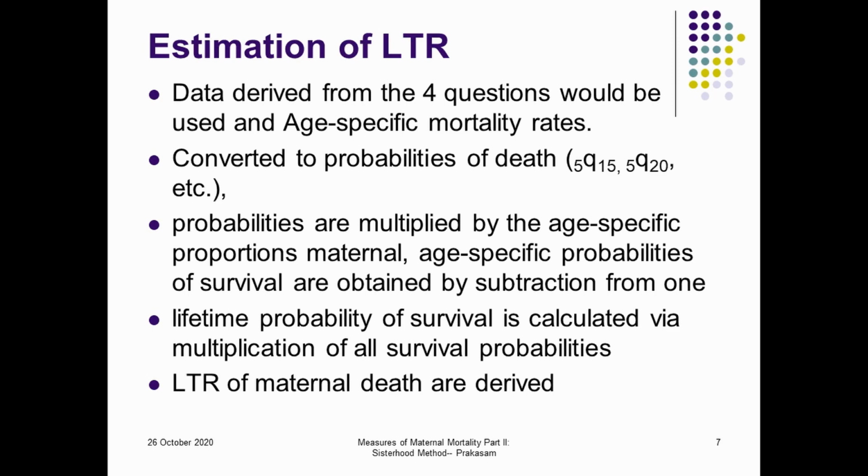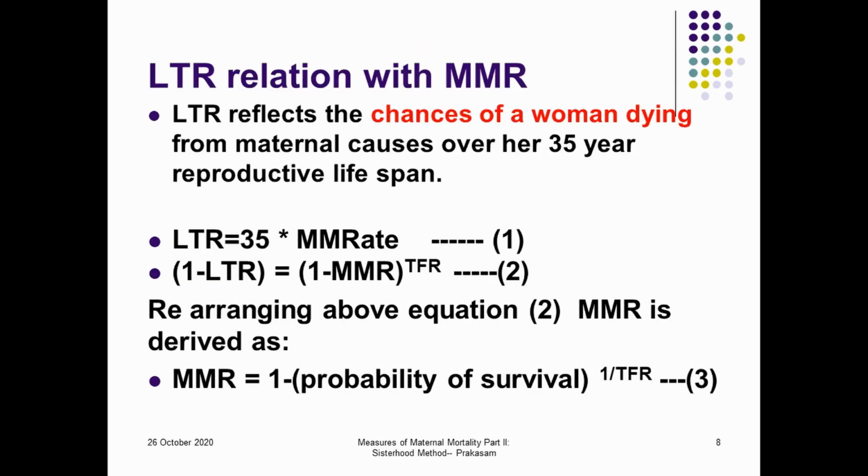Then, what is the lifetime risk and its relation with the MMR? It has been established that MMR equals 1 minus the probability of survival to the power of 1 by TFR. This is the formula used in the sisterhood method.